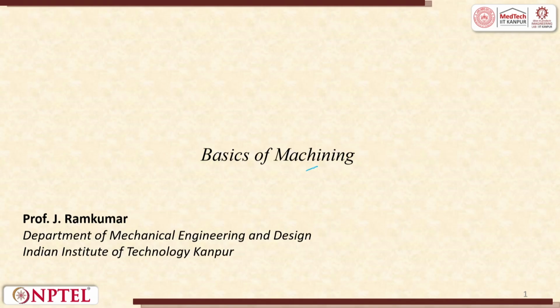Machining is a very important process. Wherever there is a non-symmetrical shape, or a huge amount of material to be removed, which cannot be changed through metal forming, we always go for a machining operation.